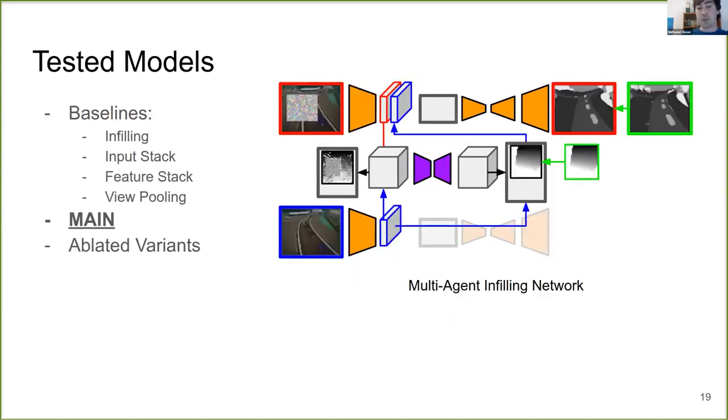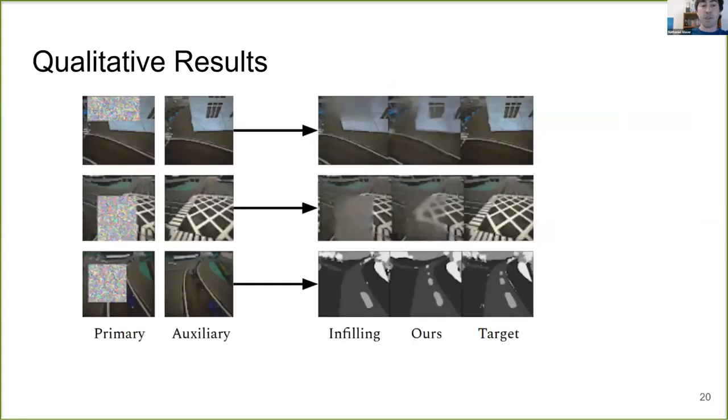We compared our main model against several baselines and performed an extensive ablation study. Here are some of the qualitative results. Each row represents a different dataset case. The left 2 columns show the inputs to our main model. The third column shows the infilling baseline that attempts to hallucinate a plausible output for the degraded region. The fourth column shows the output of our main model. Unlike the infilling network, the main model can capture correct scene details, like the window in the top row, the road hashings in the middle row, and the obstructed car in the bottom row.